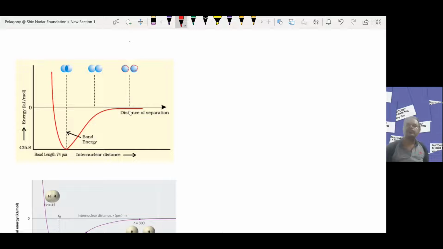The internuclear distance R will be, for example, 300 picometers. When both atoms are far away from each other, the internuclear distance is more.